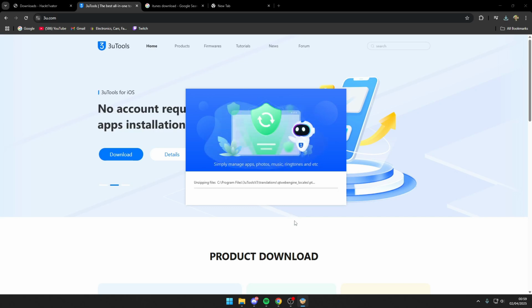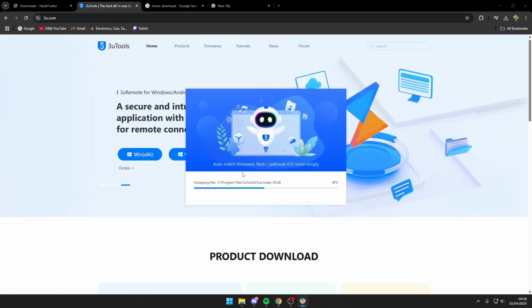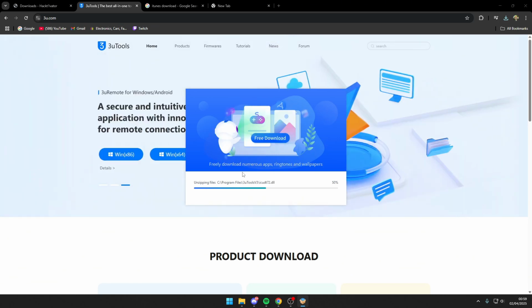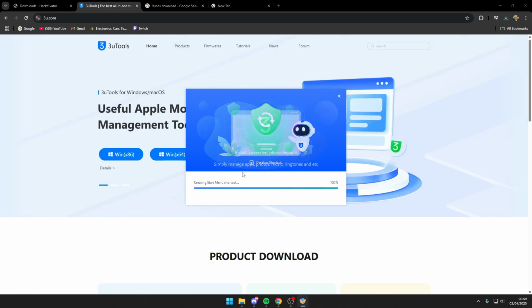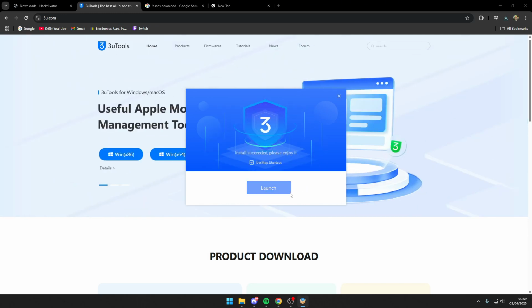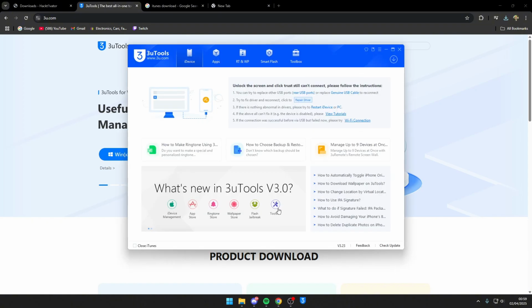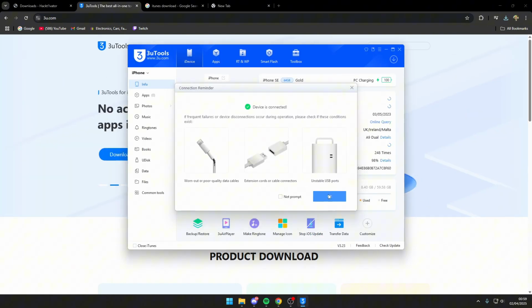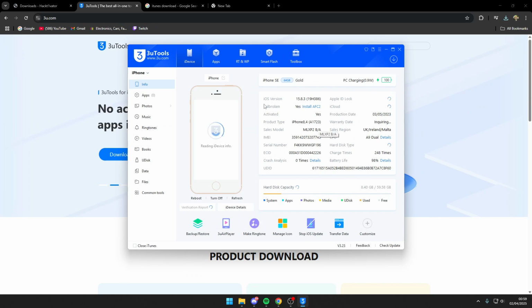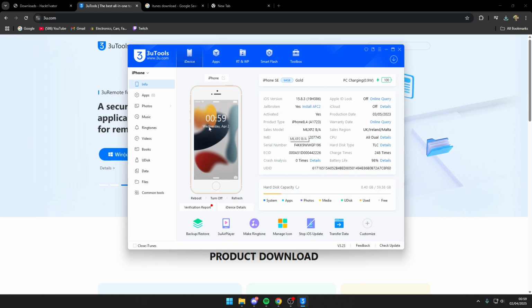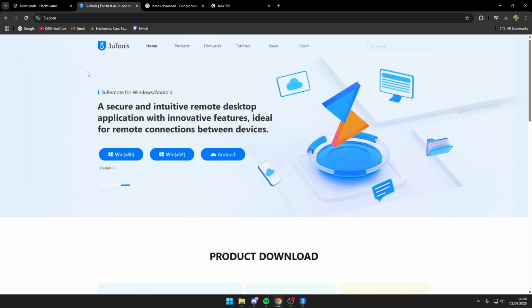I've already got it downloaded, so I'm not sure if it'll. Oh yeah, well, press install. And then launch. As you can see, the iPhone is jailbroken, yes, because it's been bypassed. Activated, yes. It's had a serial number change, but that is what it is.